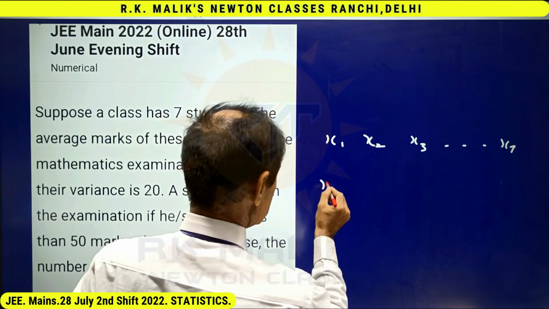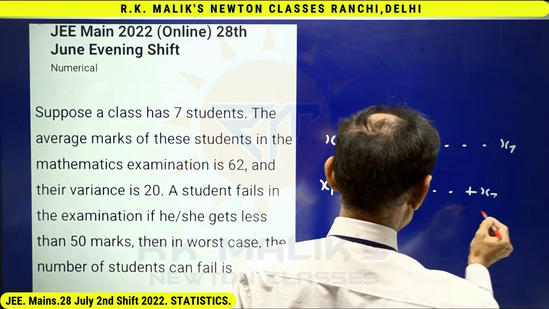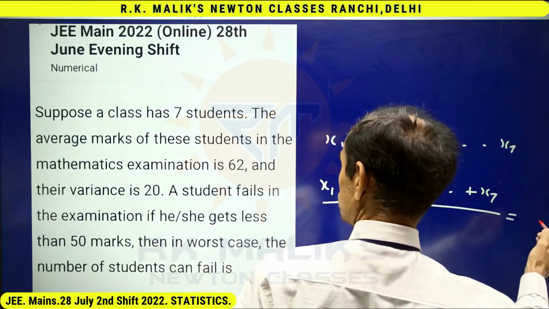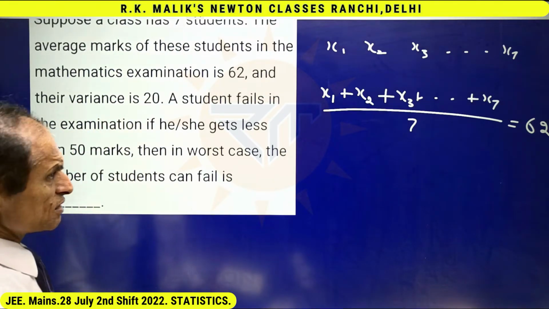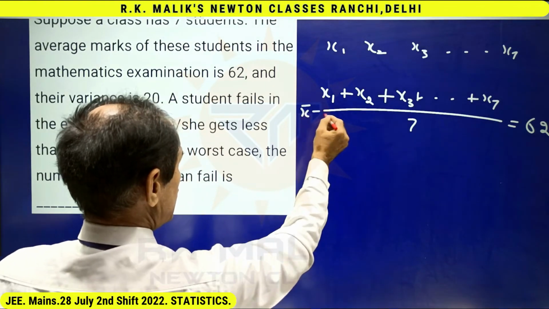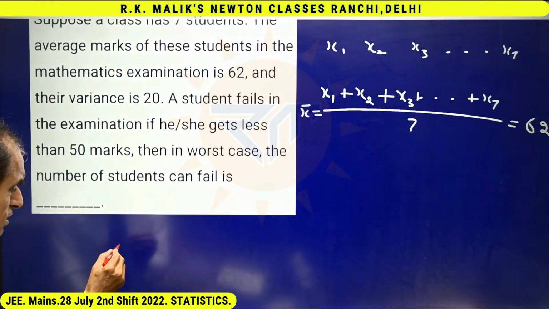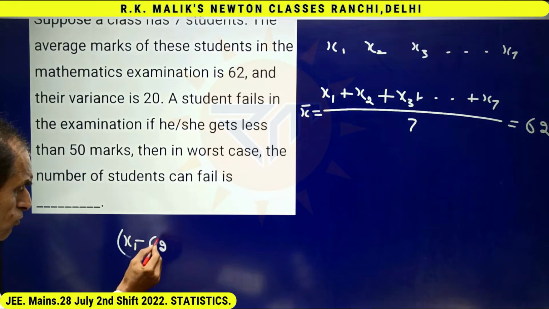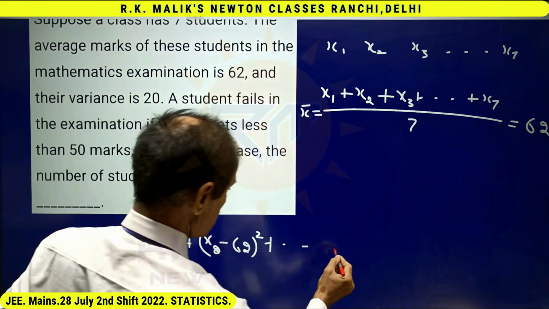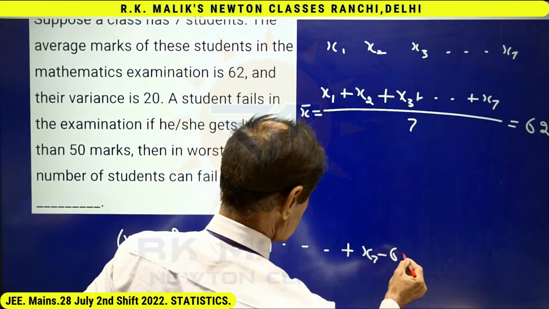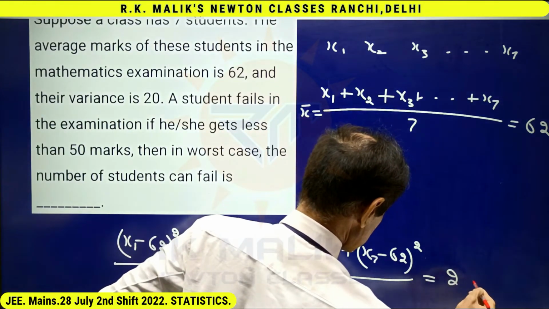According to the given information, (x1 + x2 + x3 + ... + x7)/7 is equal to 62, let us write it as x bar, and variance equal to 20 implies that ((x1 − 62)² + (x2 − 62)² + ... + (x7 − 62)²)/7 is equal to 20.